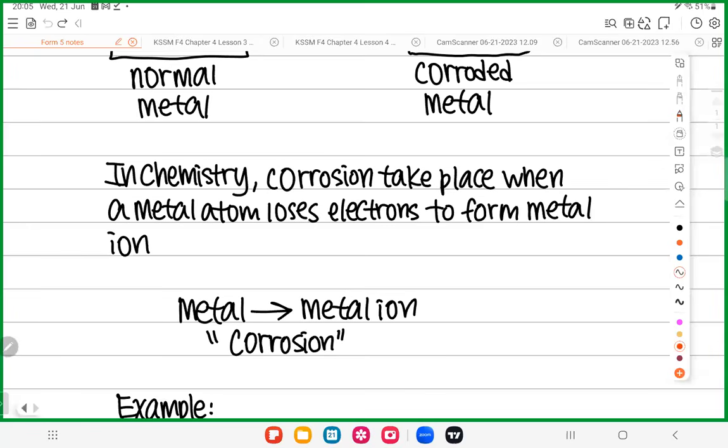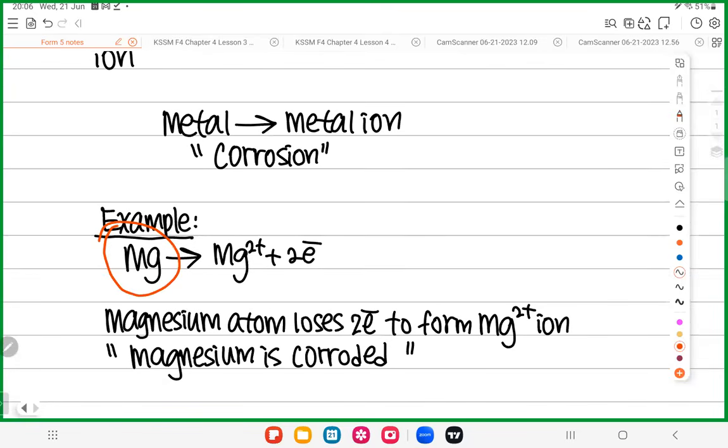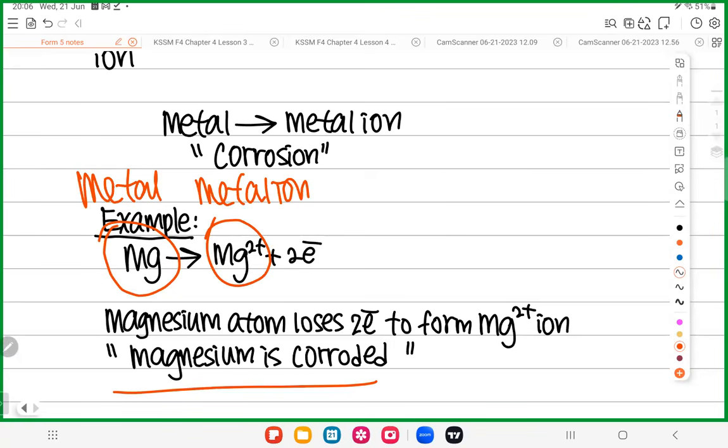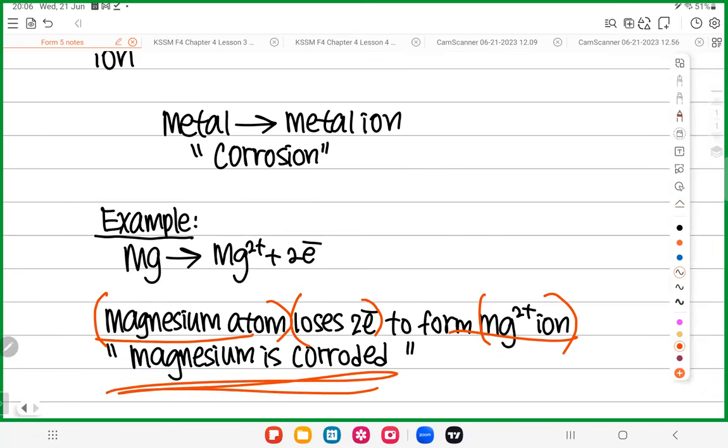Let me give you a few examples. The first example: magnesium donates electrons to become magnesium 2+. You can see the metal on the left is converted to metal ion on the right. So in this case, you can say the magnesium is corroded. Any metal, when it throws away electrons to become metal ion, is corroded. As simple as that. Magnesium atom loses 2 electrons to form magnesium ion. When metal becomes metal ion, the magnesium is corroded.